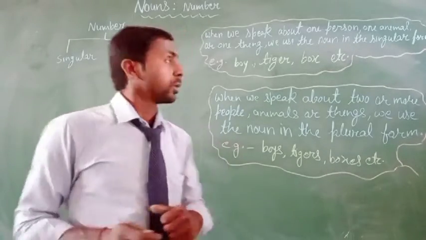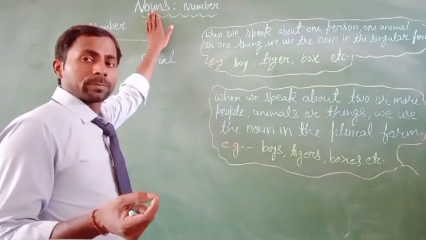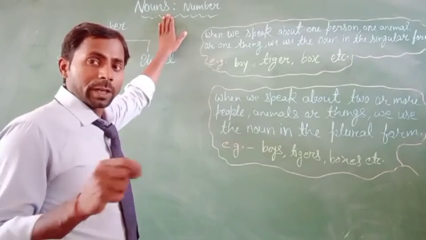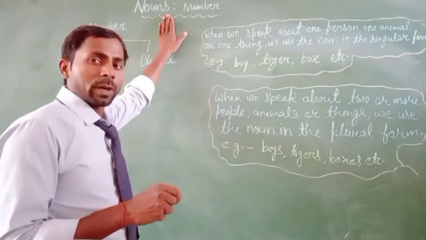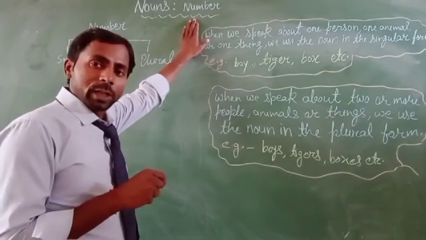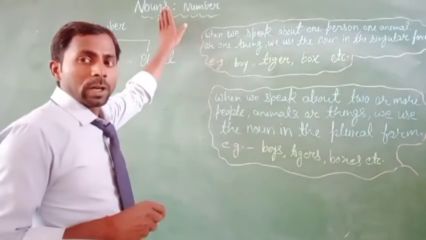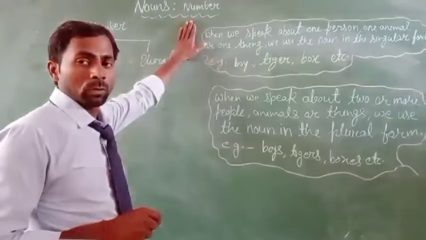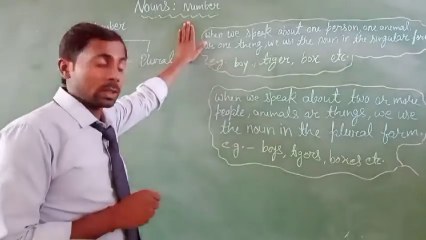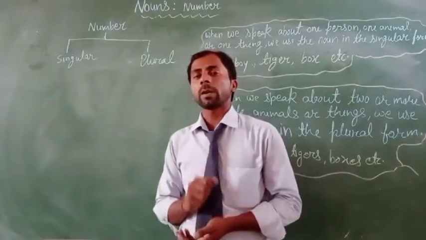So it is the third way of the noun. In the first way you learned about the noun, and then you also learned how we can classify the noun according to gender. Today you will learn how we can divide the noun according to number. It is not separate from the noun, it is a part of the noun. So first we learn what number is. Clear? First I will tell you the definition of number.